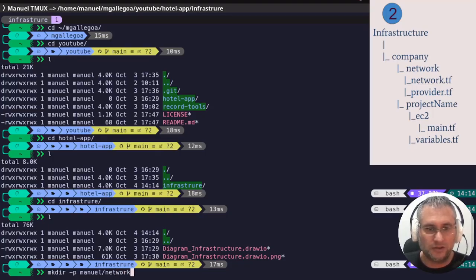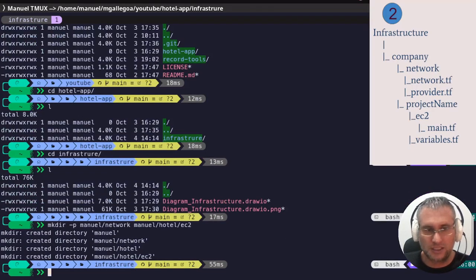In this folder I'm going to put all the network required for the company, and I'm going to create the folder for the project. The project is hotel, and in this project I'm going to create a folder to put the code necessary to create the EC2 instances.